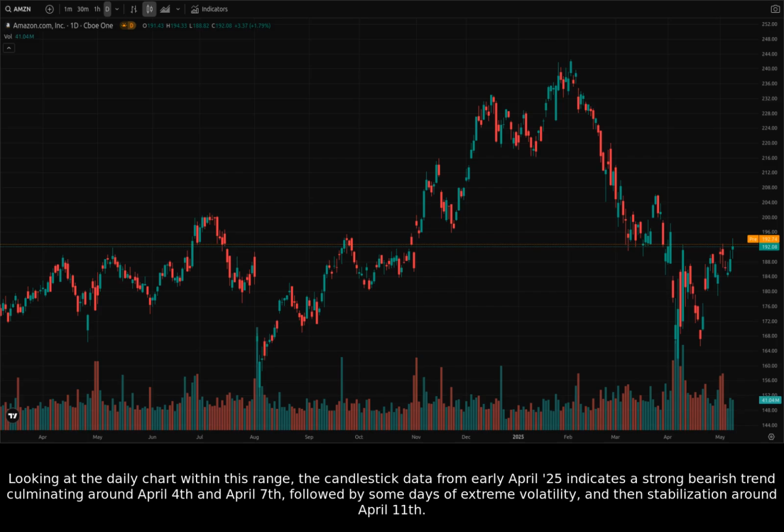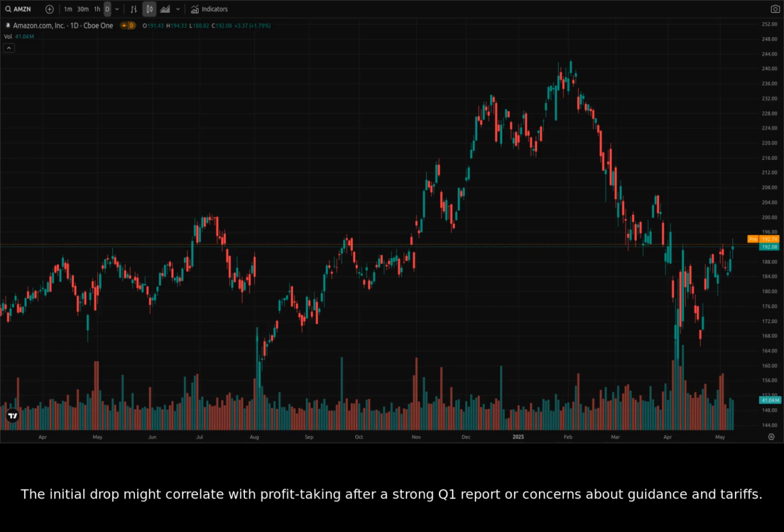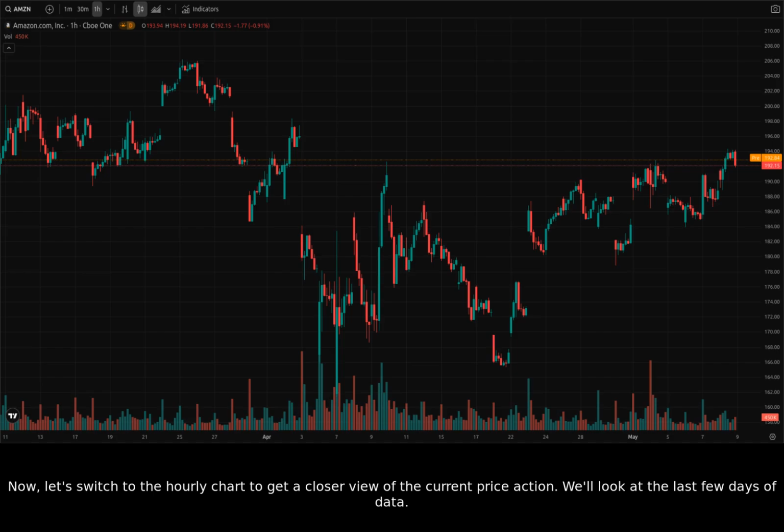a strong bearish trend culminating around April 4th and April 7th, followed by some days of extreme volatility, and then stabilization around April 11th. The initial drop might correlate with profit-taking after a strong Q1 report or concerns about guidance and tariffs. Now, let's switch to the hourly chart to get a closer view of the current price action.